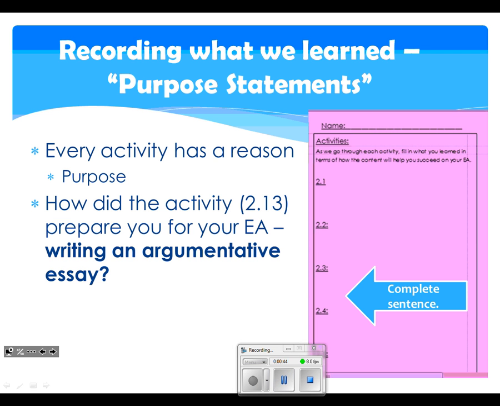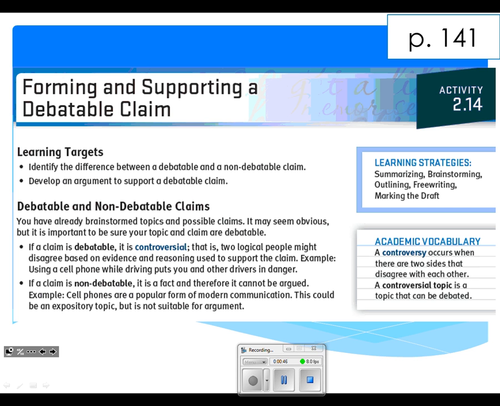All right, let's go ahead and move right along. I need you to open up your Springboard to page 141. Take out your highlighter. We're going to move straight into that subtitle, Debatable and Non-Debatable Claims. Now, we're not going to read the info. We're only going to highlight what we need.